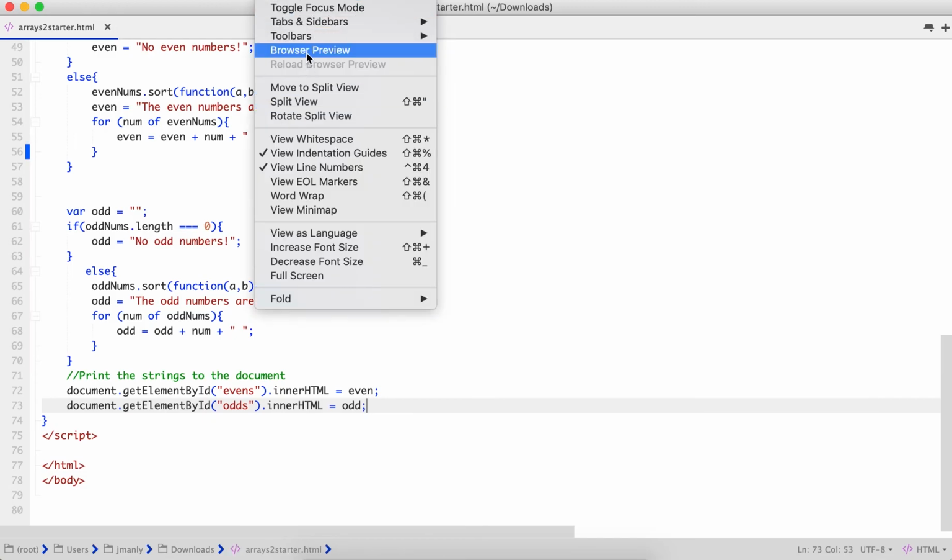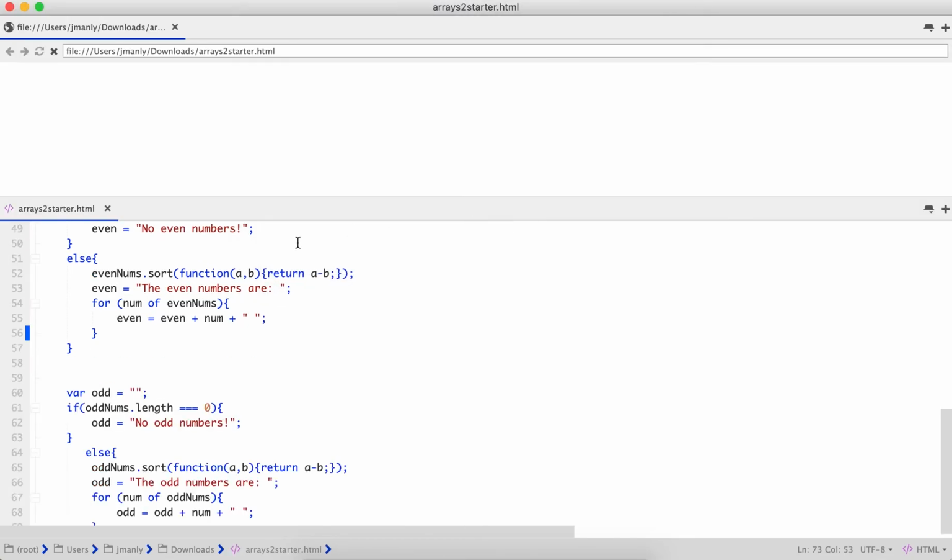We'll browser preview it. There it is: 1, 2, 3, 5, 10, 4, 8, 75. Click split the array, and there we go. It has split it, and it has sorted it. Now, if we just had odd numbers, for example 1, 3, 5, 7, and click split the array, it's going to tell us there are no even numbers and give us the odd numbers, and the same thing should happen if we use even, and it does.